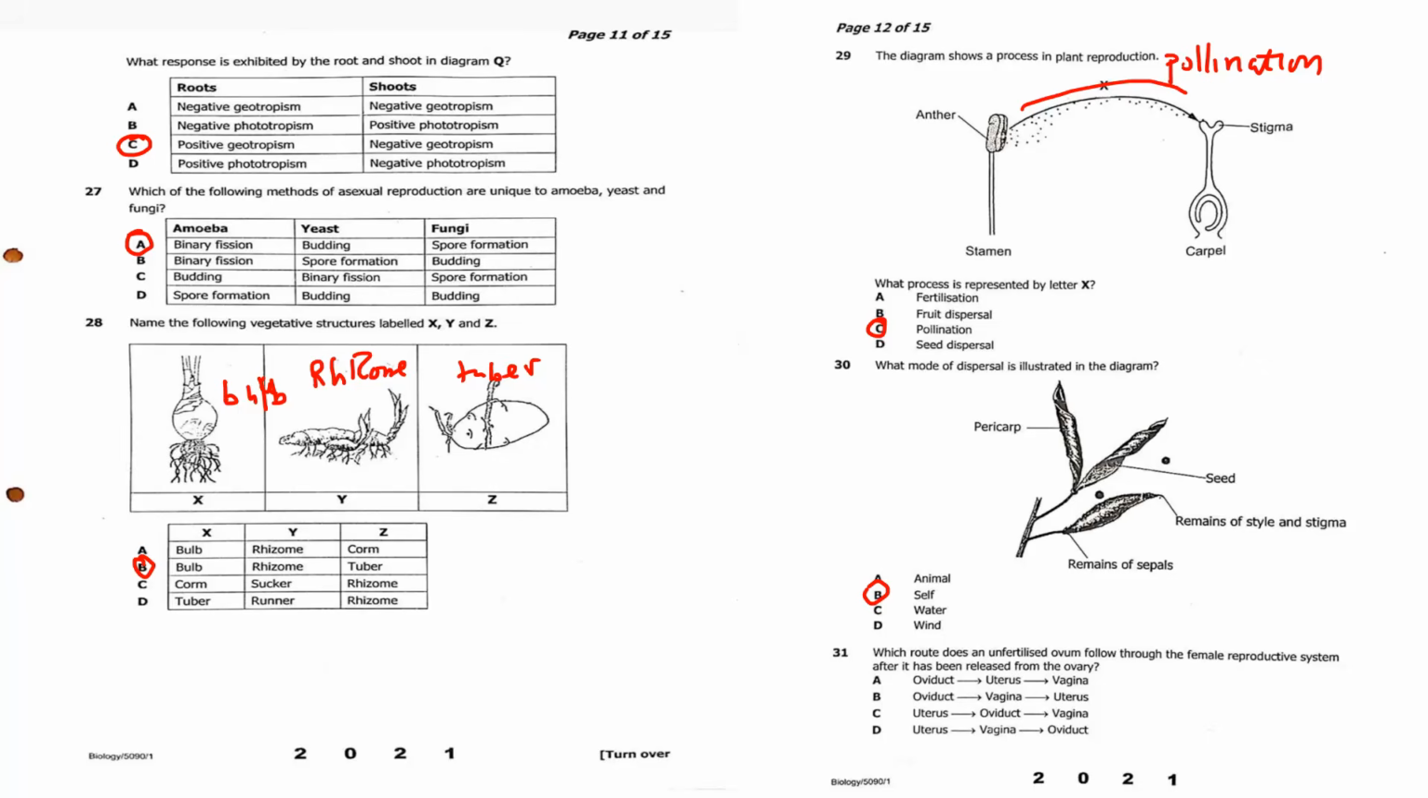Question 31. Which route does an unfertilized egg follow through the female reproductive system after it has been released from the ovary? The starting point is the ovary. From the ovary it goes to the oviduct, then from the oviduct to the uterus, and from the uterus it comes out through the vagina. So oviduct, uterus, then vagina. The answer is A.